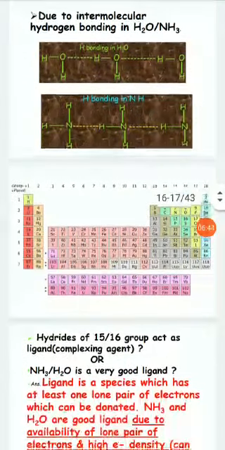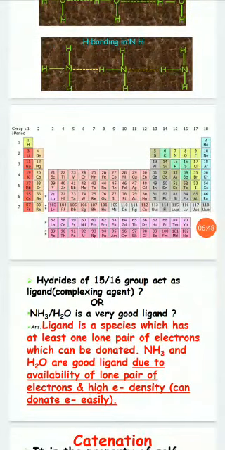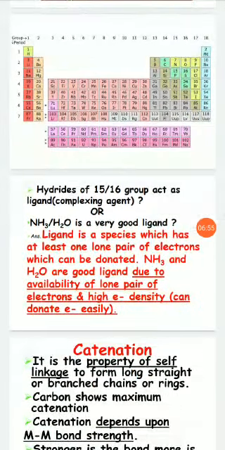Now let's go to another important topic. Why do the hydrides of the 15th and 16th group act as ligands in complexing agents or in coordination compounds? See, ammonia has nitrogen which has a single lone pair of electrons and water has two lone pairs of electrons.